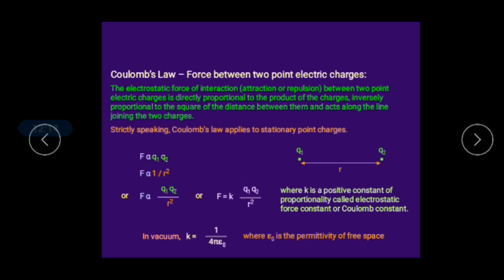In electromagnetism, the permittivity of free space means the ability or the capability of the vacuum. In case it is in vacuum, you can use the word vacuum. In case it is in a medium, you can replace vacuum with medium, right? So the ability or the capability of vacuum which allows the passage of electric lines of force, right?